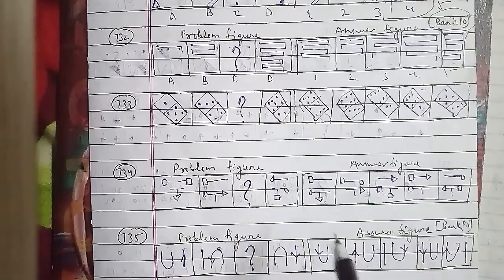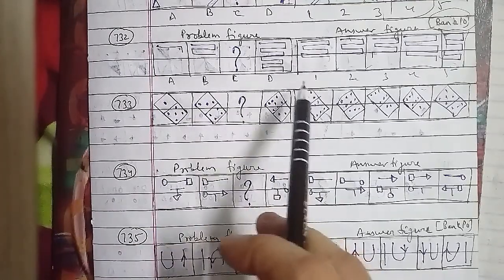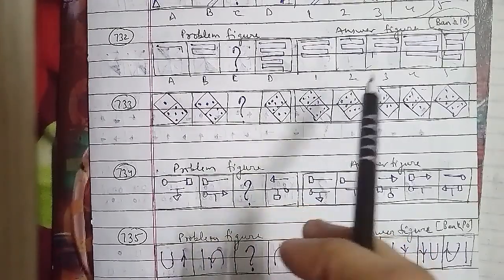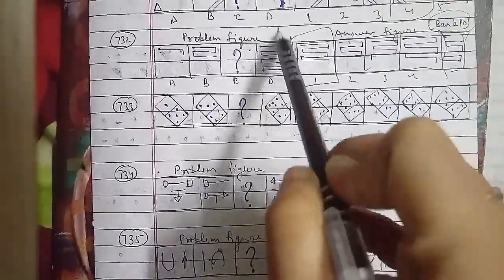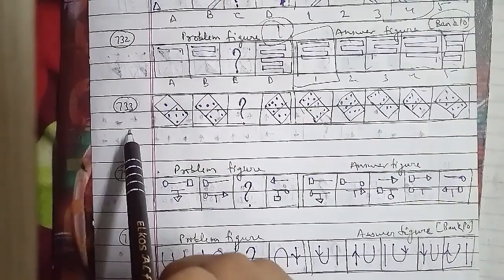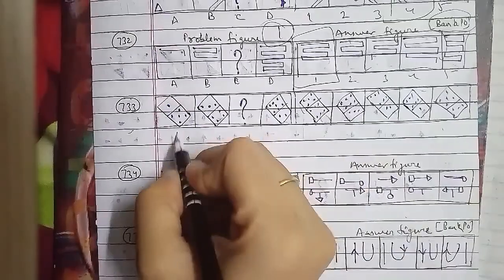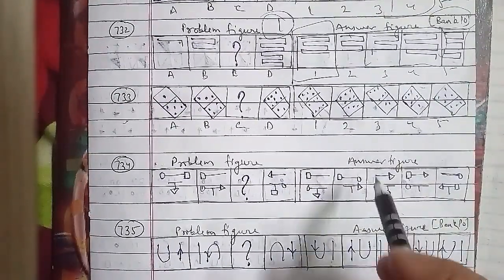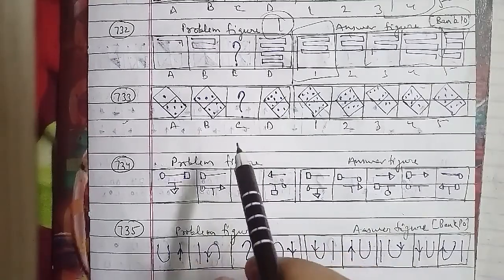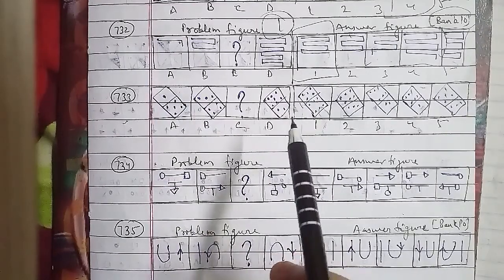Let's go ahead with the other one, the 734th question of the session here. These are the problem figures, and these were the answer figures as well, named as figures A, B, C, D and 1, 2, 3, 4 and 5 respectively. In the same cases, the sign moves from one position to the next in the anti-clockwise direction, so the third figure will be the right answer for this question here.